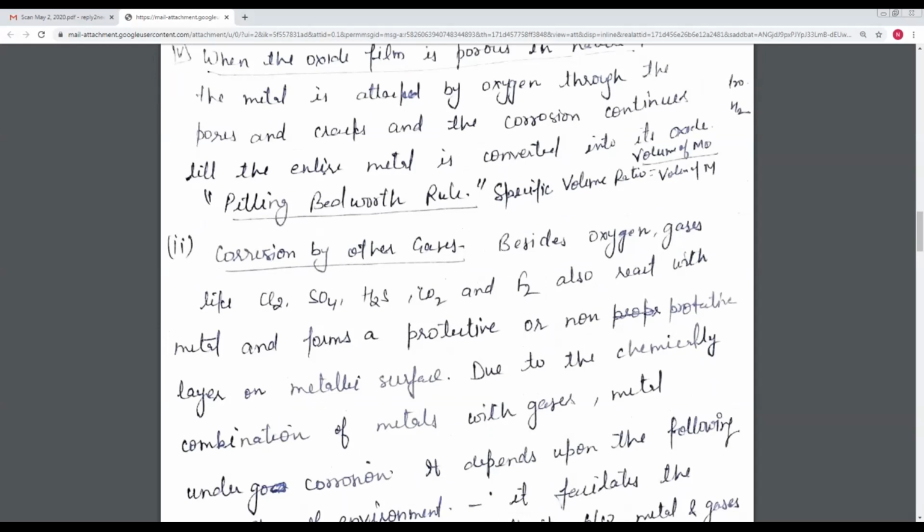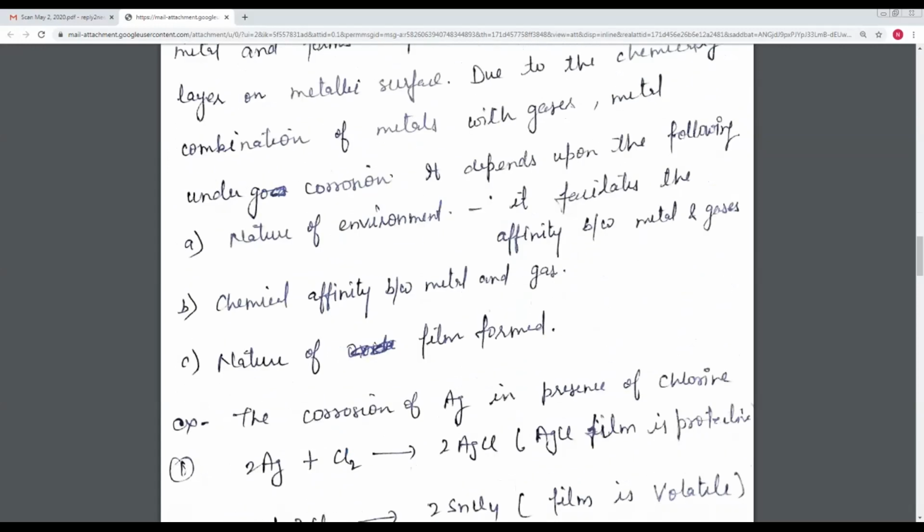So besides oxygen, gases like chlorine, sulfate, H2S (hydrogen sulfide gas), carbon dioxide gas, and sometimes maybe F2 also react with the metal and form a protective or non-protective layer on the metallic surface. Due to the chemical combination of metal with gases, metal undergoes corrosion, which may depend upon these factors: first, the nature of the environment; second, the chemical affinity between the metal and the gases; and third, the nature of the film formed.